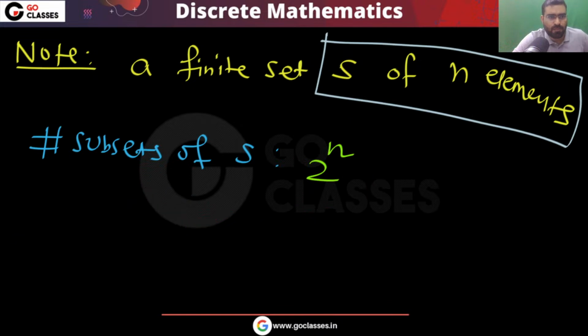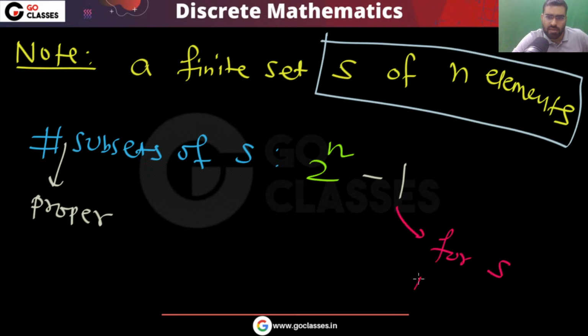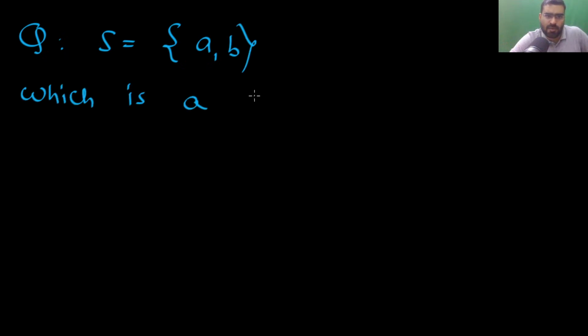What is the number of proper subsets? That will be 2 power n minus 1. This one you are removing is S itself. Remember one thing, a simple question I am asking: if I give you a set, for example A comma B, this is a set, then tell me which is a proper subset. Which is a proper subset?